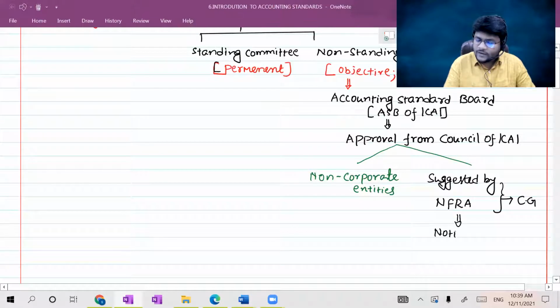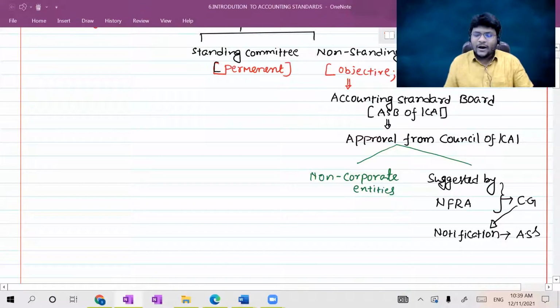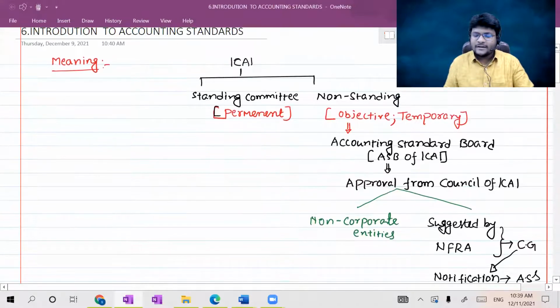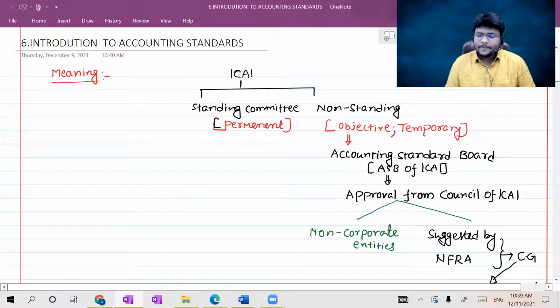In such a notification, the central government will issue accounting standards. This is the actual story of how accounting standards are issued in India. Again, one more time, I'm repeating, concentrate.